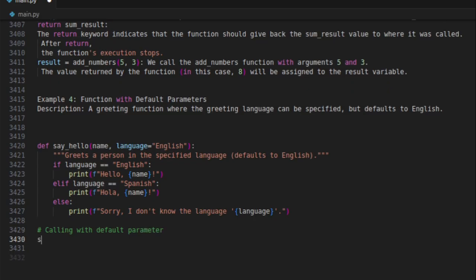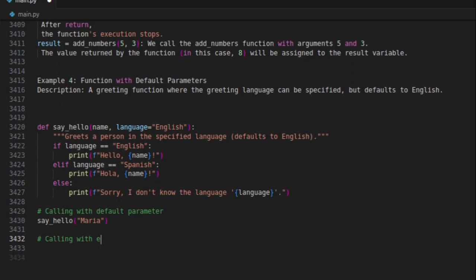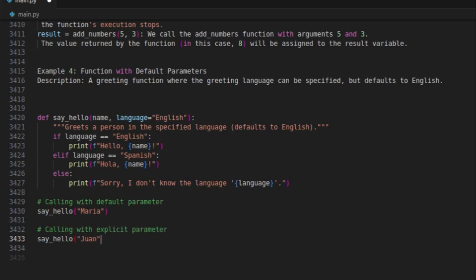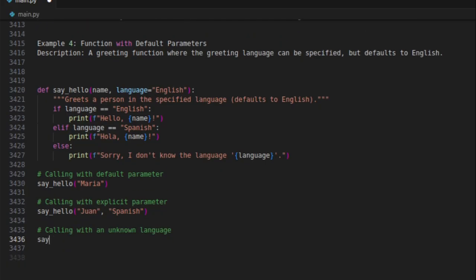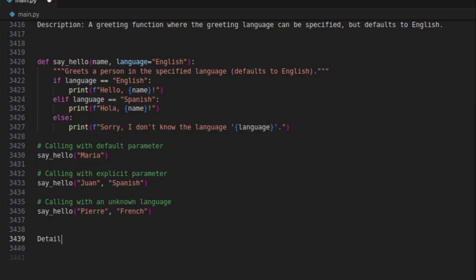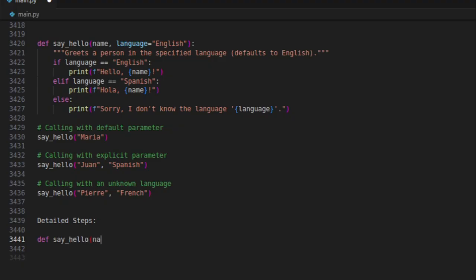Calling with default parameter. Calling with explicit parameter. Calling with an unknown language.